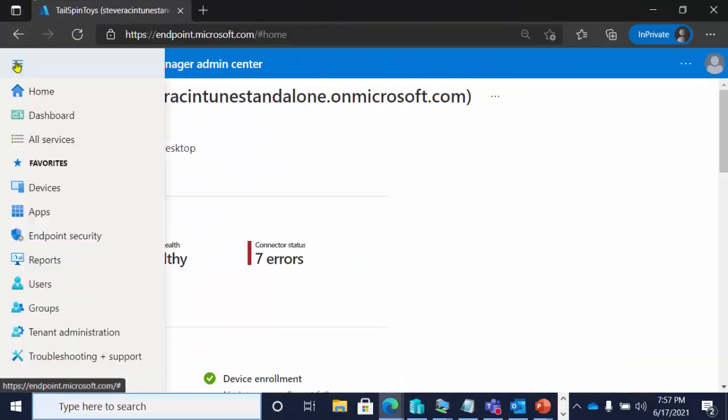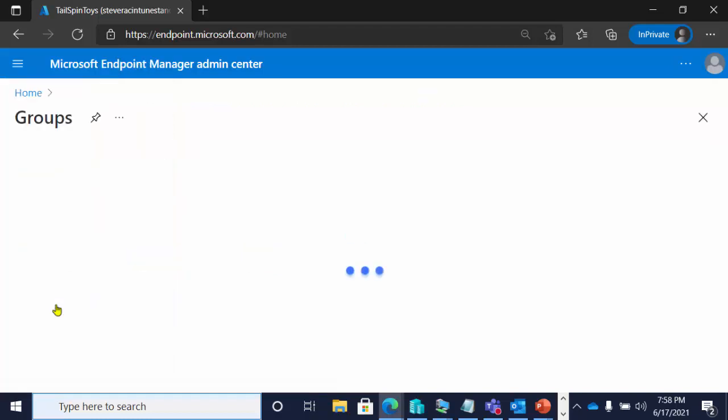So if we're in Endpoint Manager, we're going to go to groups. Really, if you read our documentation, you will see that it talks about going to the Azure portal. And I decided to go to the Endpoint Manager Admin Center instead, because you can do the same exact things in the Endpoint Manager Admin Center as you can in the Azure AD portal. It also makes the point that there are certain items in the Endpoint Manager Admin Center that are basically shortcuts over to the Azure portal, and that's certainly the case here. So I'm going to click on groups, right?